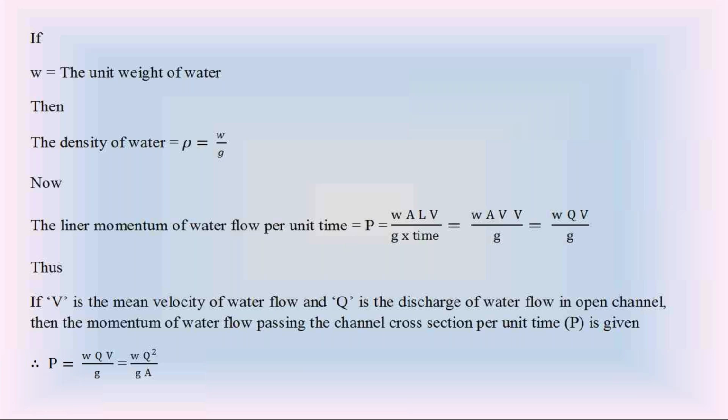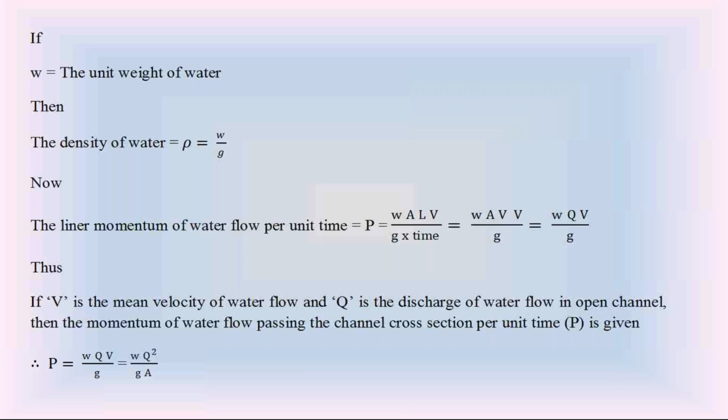Please everyone keep in mind, the linear momentum of water flow per unit time is also known as the rate of linear momentum.